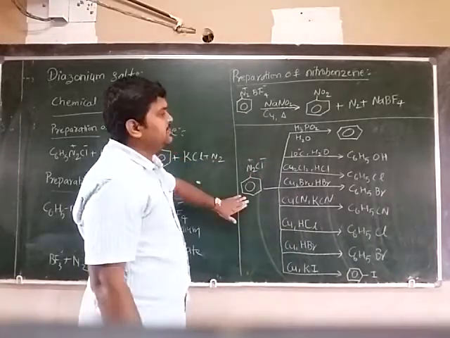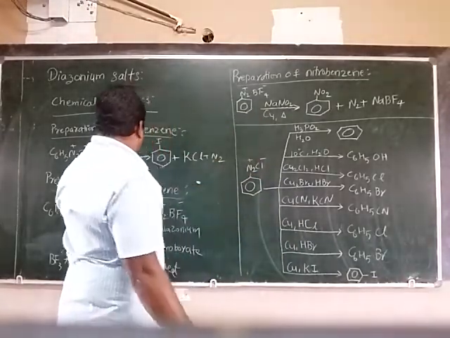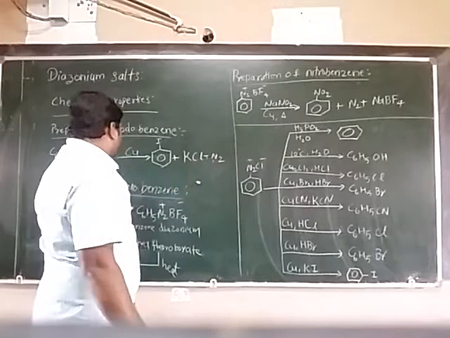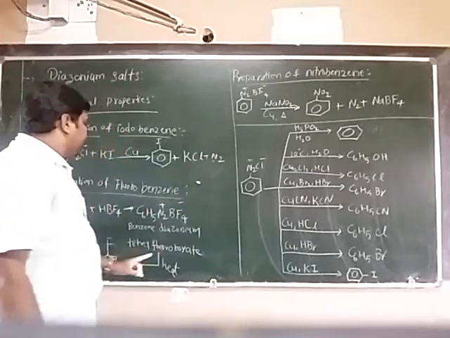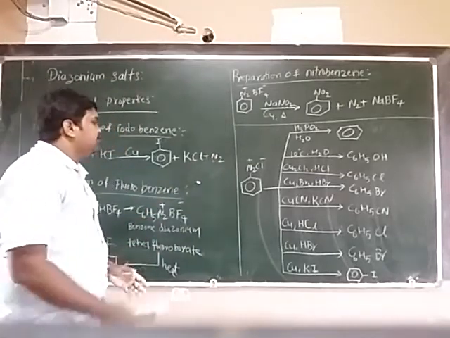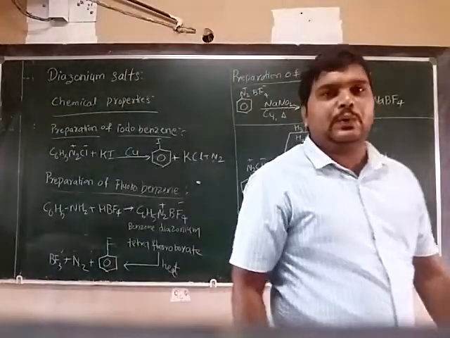So these are from benzene diazonium chloride. These two, nitrobenzene and fluorobenzene, are from benzene diazonium tetrafluoroborate.